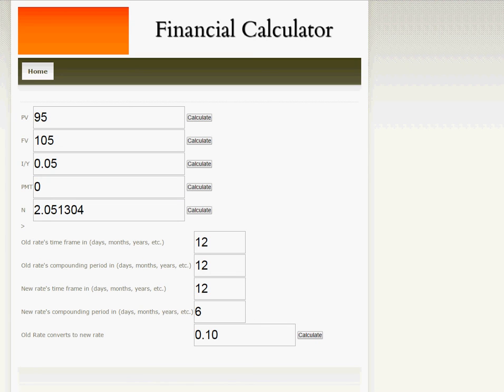Okay, so when we come back, we will continue with thinking about applying this to different situations.